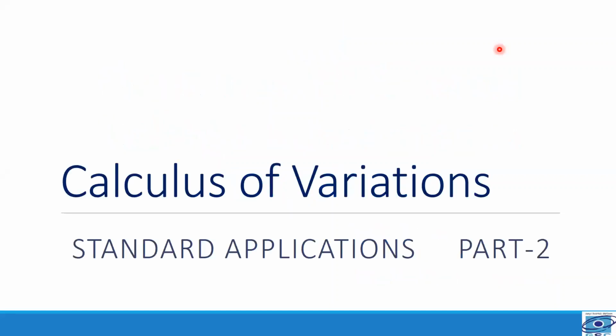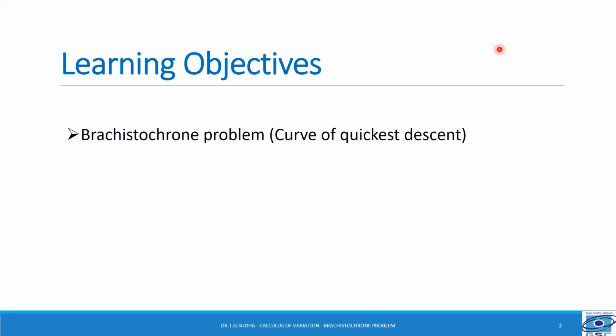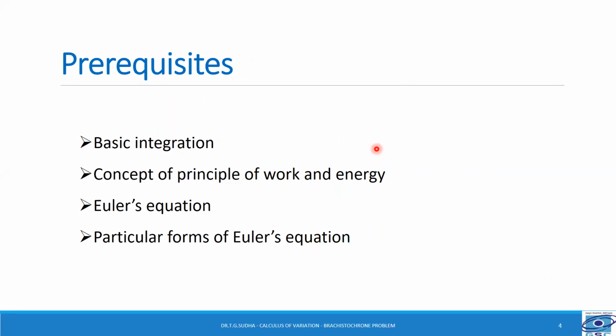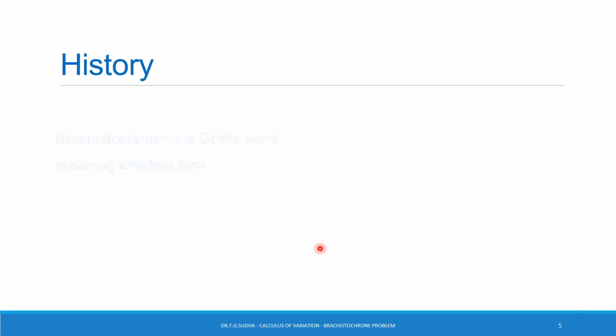In this session, let us study the standard application Brachistochrone problem in calculus of variation. The learning objective is Brachistochrone problem, curve of quickest descent. The prerequisites are basic integration, concept of principle of work and energy, Euler's equation, particular forms of Euler's equation.